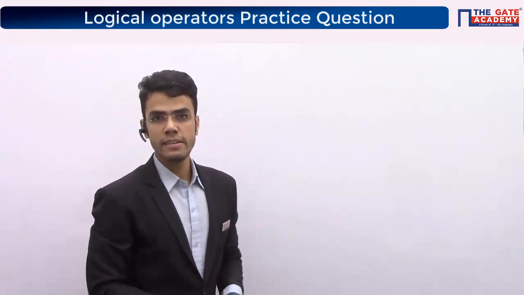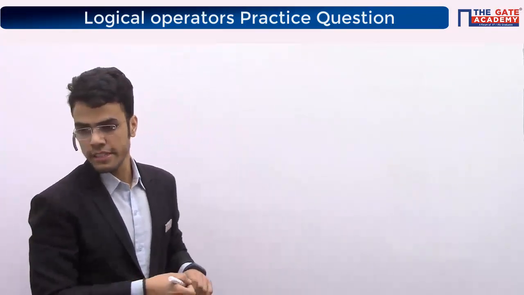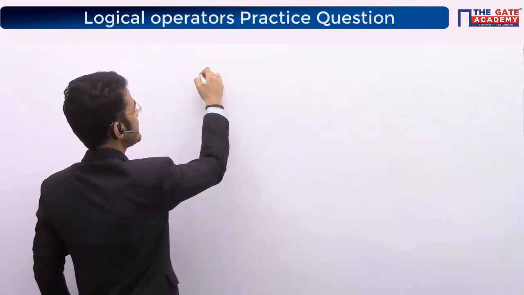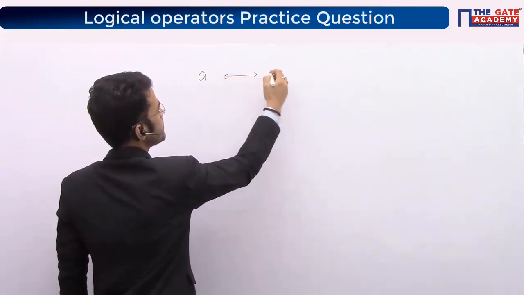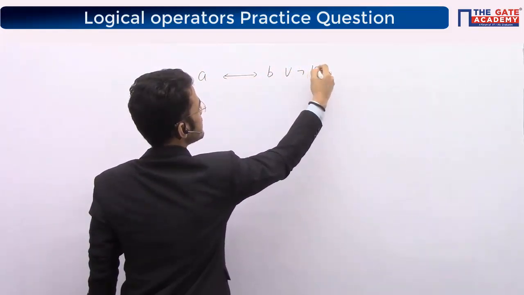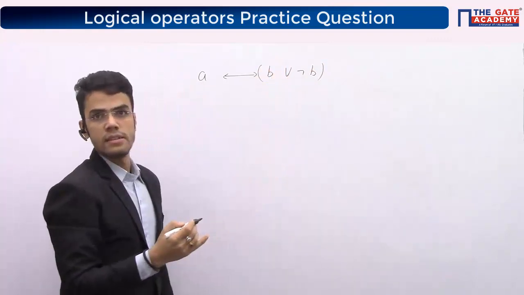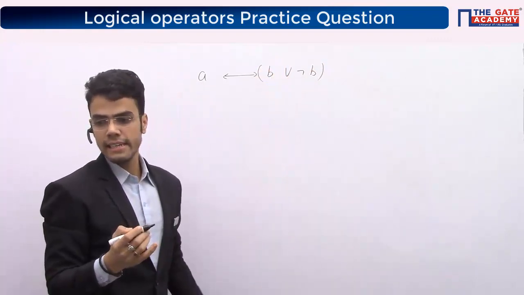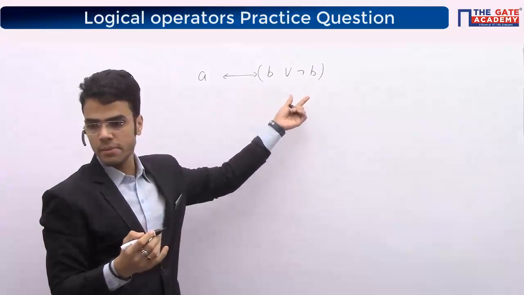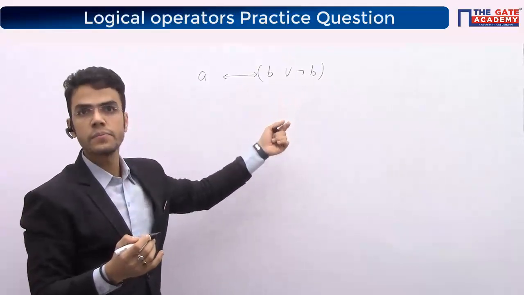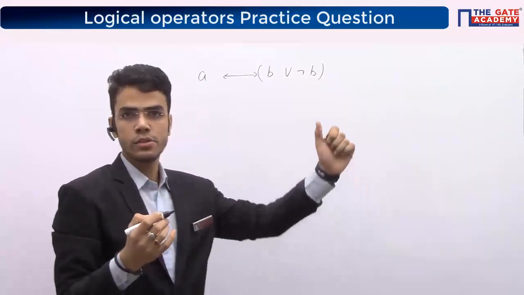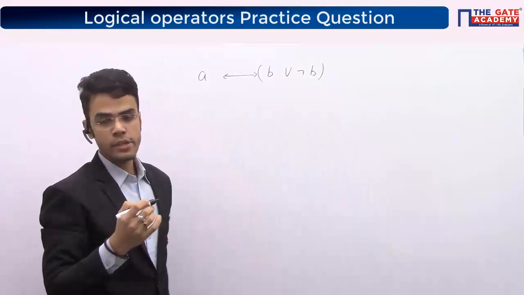Okay, I'll quickly explain what the question wants to say here. They are saying A equivalent B or negation B holds, and B equivalent C holds, right? What does hold mean here? So quickly pay attention.